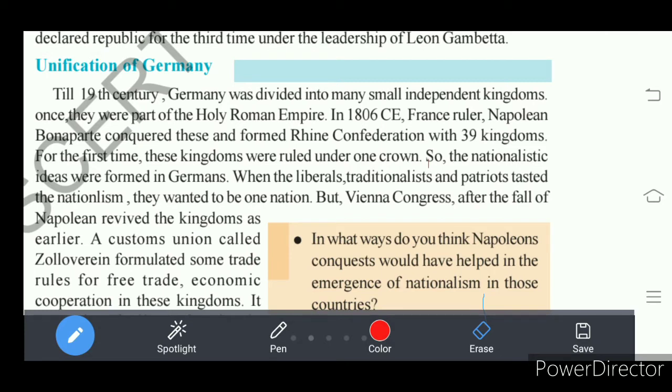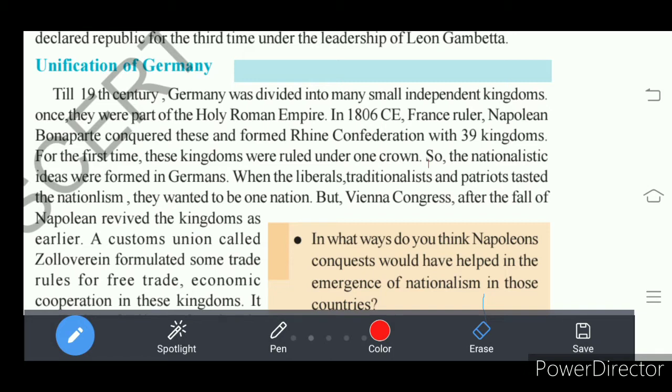And traditionalists followed traditions, and those who loved their nation are called patriots. All these people had tasted nationalism, so they wanted to create their own nation. They wanted to be separate from the rest of the people.